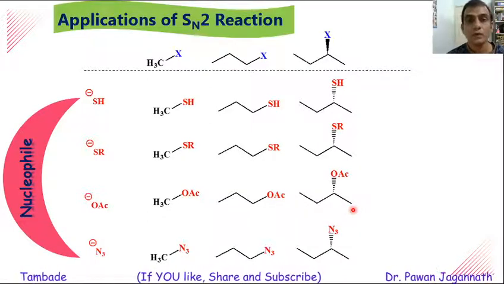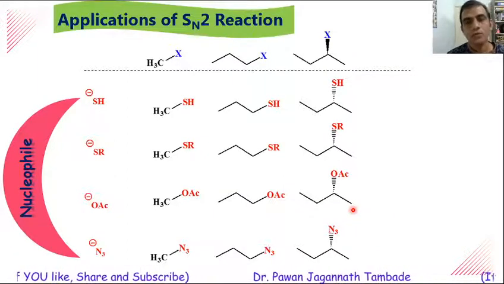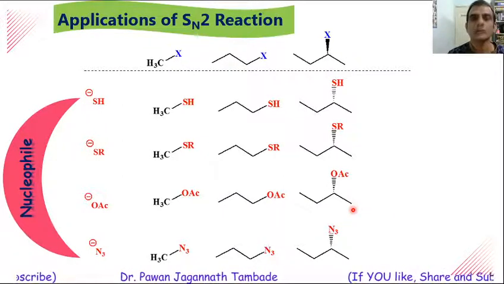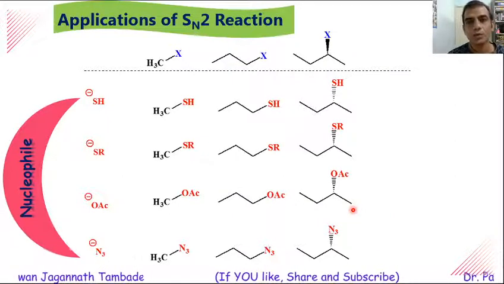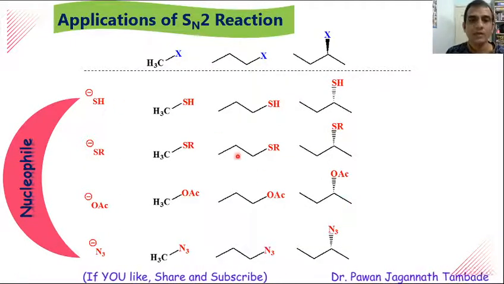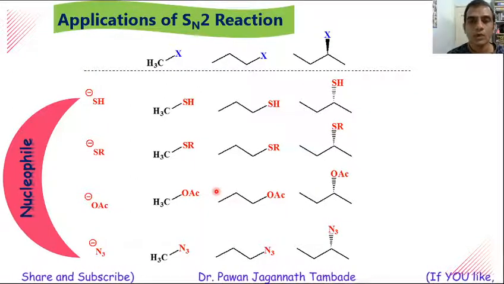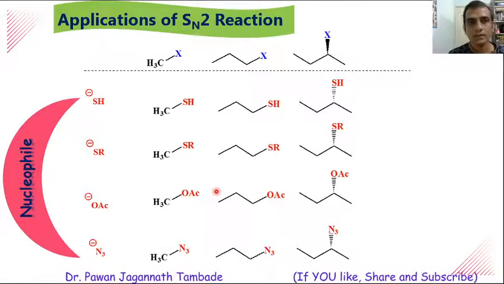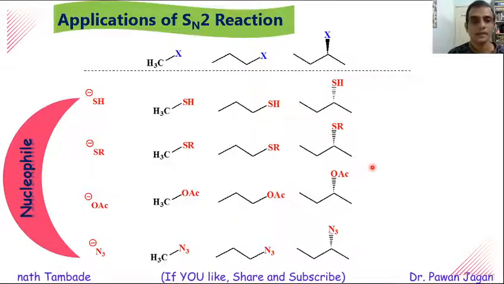So dear friends, if you look at the utility of this SN2 reaction, then through SN2 reaction one can convert alkyl halide into a number of products. Not only alkyl halide, if suppose we are having alcohols, then those alcohols can be converted into OTs or some other better leaving group, and then that alcohol can be converted into these different types of products. So if you know how to convert this alkyl halide or alcohol into these many varieties of products, then it will help you to build your organic chemistry. So these are different applications of SN2 reactions.